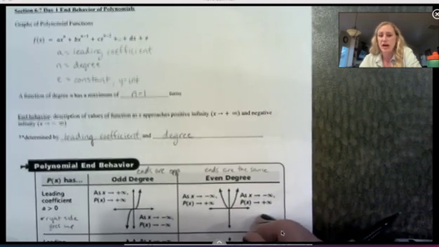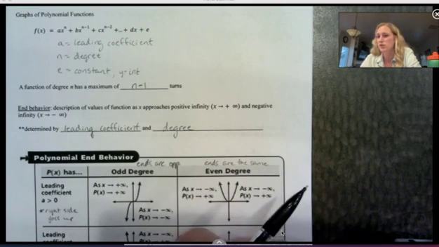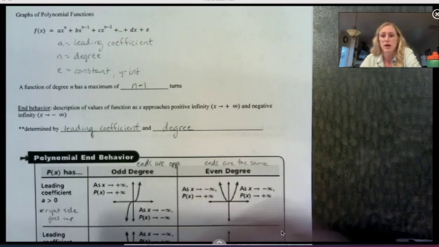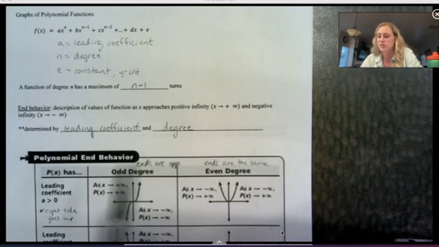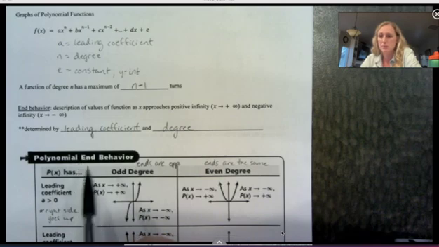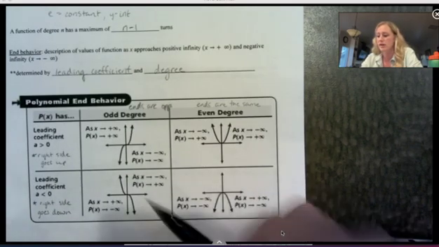The ends of the graphs also can vary. They can be pointing the same direction, opposite directions, both up, both down, left to right opposite. Actually, there are only 4 different options, and we can tell what it's supposed to do from the leading coefficient and its degree. So here's our chart we're going to rely on for that.